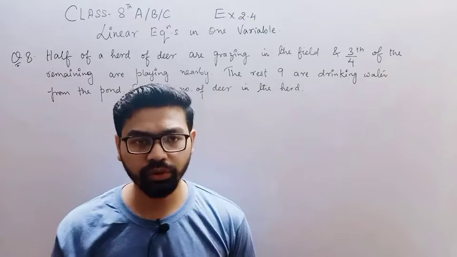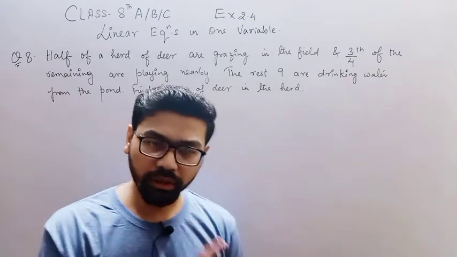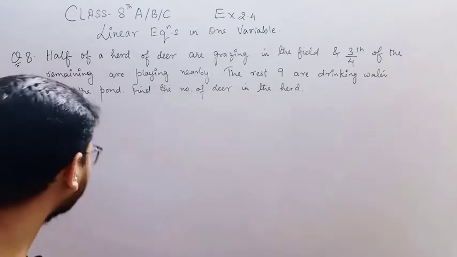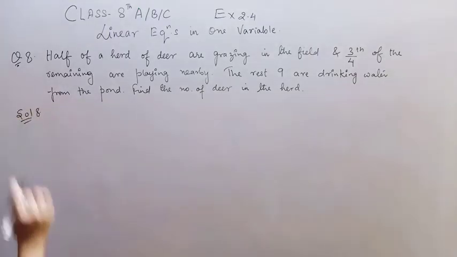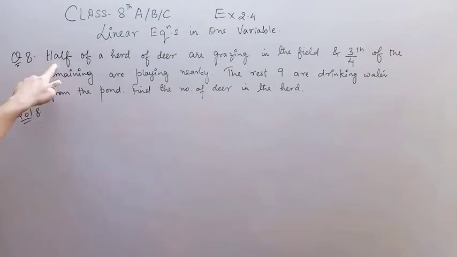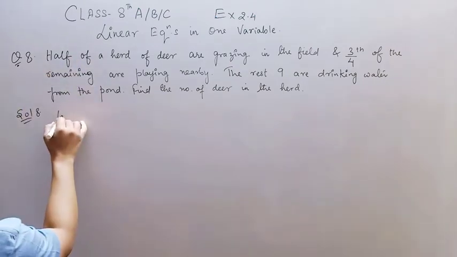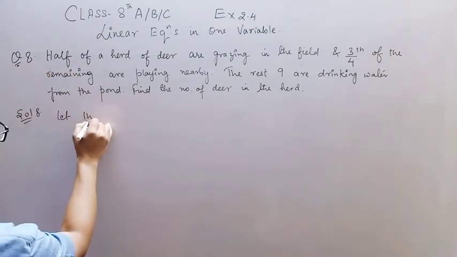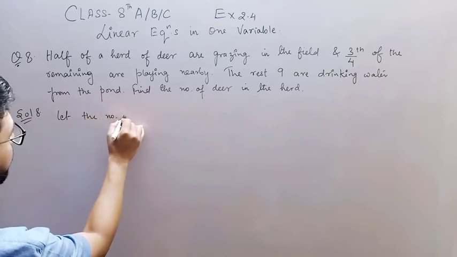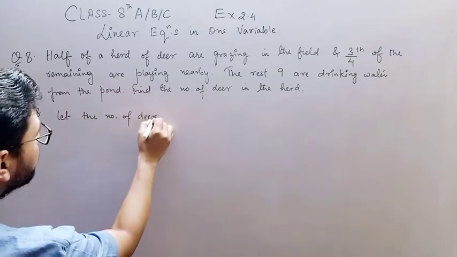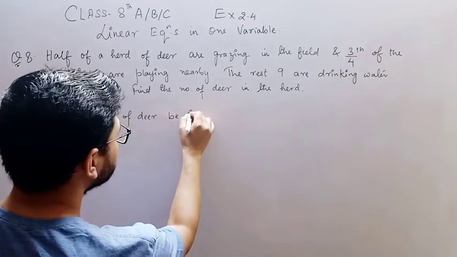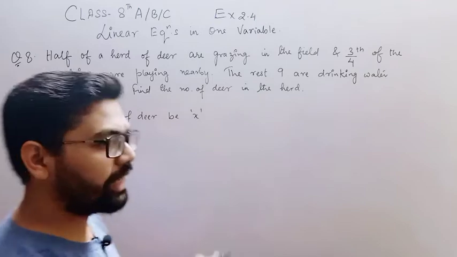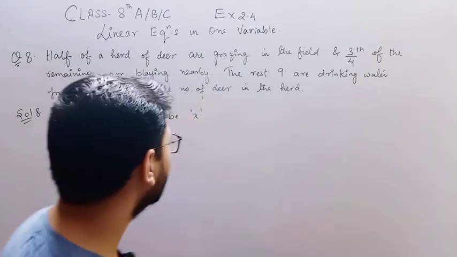तो मैं 2 तरीके से इस क्वेश्चन को आपको बताऊंगा. Try to learn the concept. Okay, now I'll give you the solution in 2 ways. Let's say in the first case, let the number of deer be x. Let's say beta initially you have x deer in the herd.